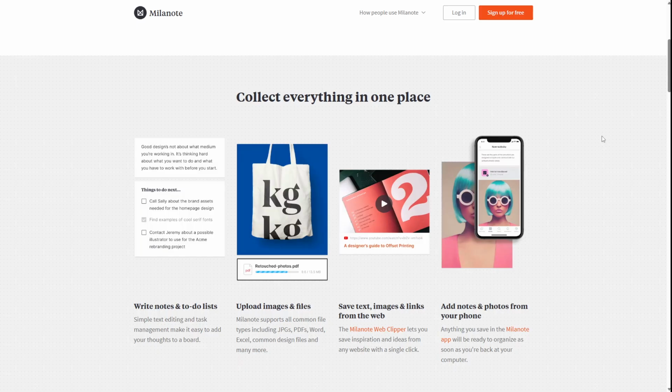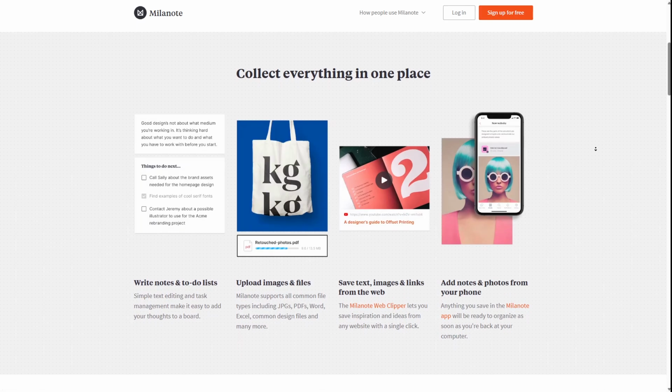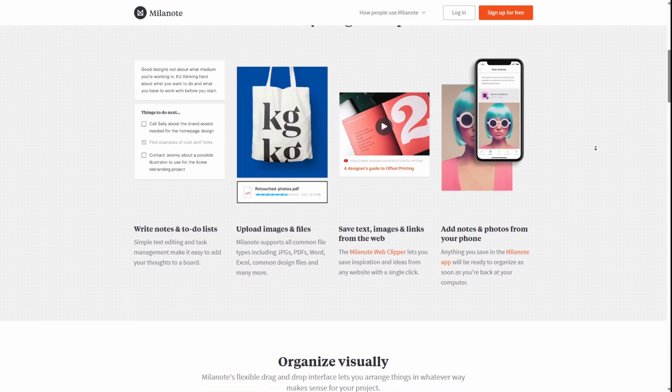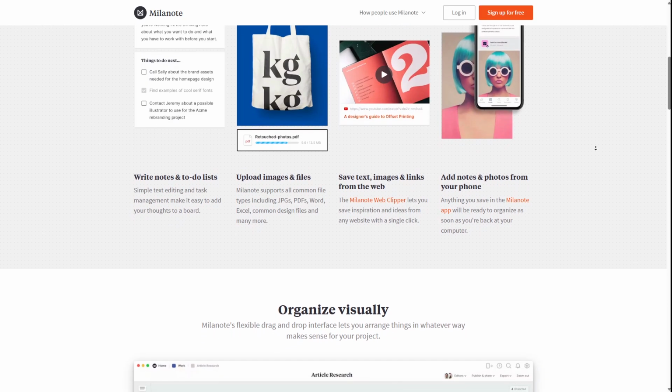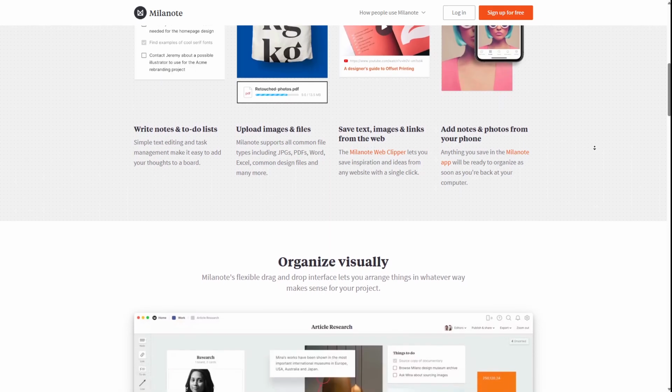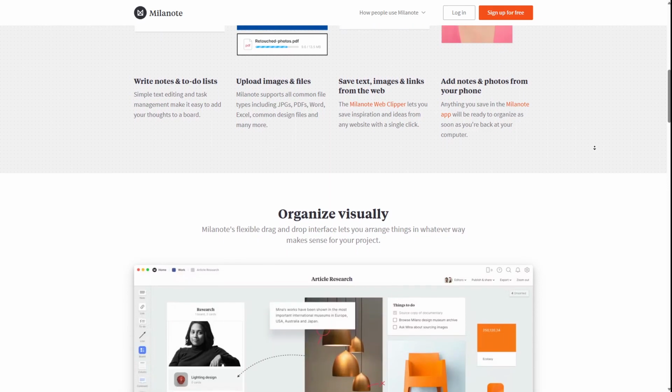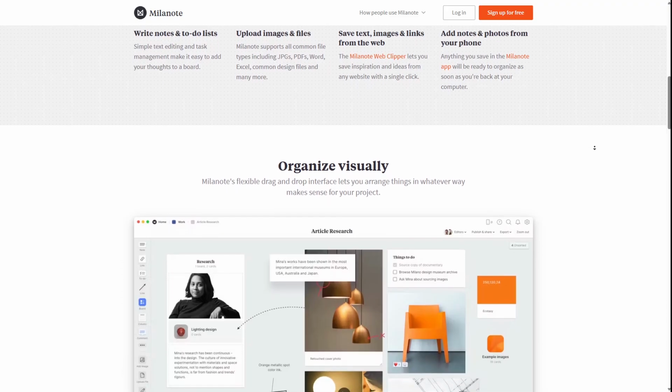Milanote is clean and very visual. It's great for mood boards, outlines, client briefs, and anything where you want a free-form creative layout. But it's not really built for complex project planning or heavy technical workflows.